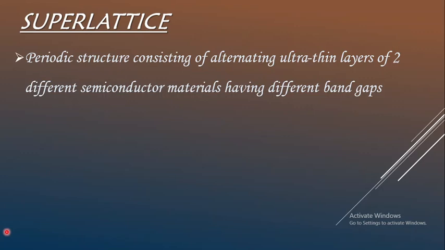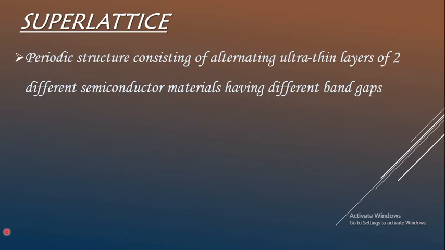So a superlattice is a periodic structure consisting of alternating ultra thin layers of two different semiconductor materials having different band gaps. The criterion is that two different semiconductors have to be involved, because only then can we get a quantum well, quantum wire or quantum dot.